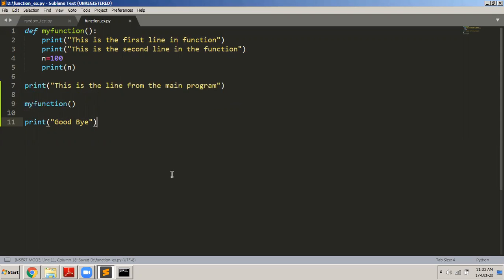So for example, let us say somewhere in between here, I call that function. How to call the function? We simply write the name of the function. Whenever you want to execute the function, remember you have to call the function. Simply write down the name of the function.